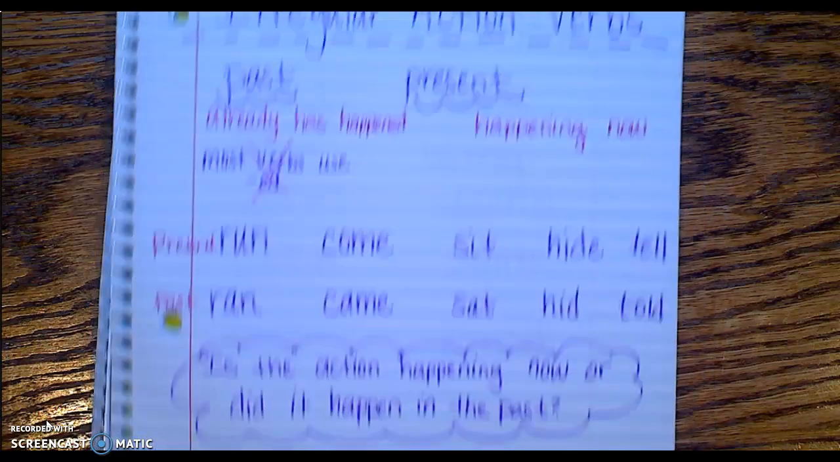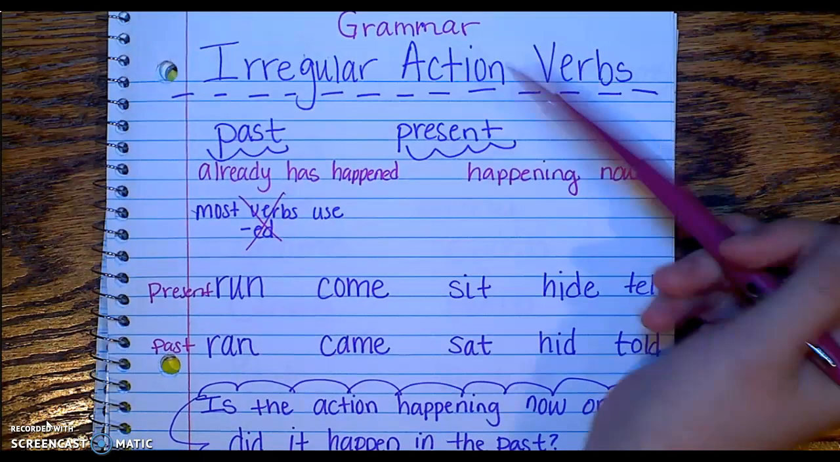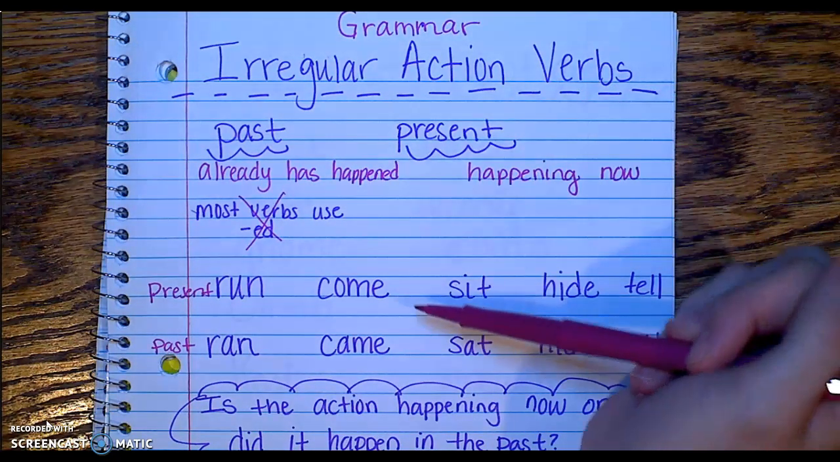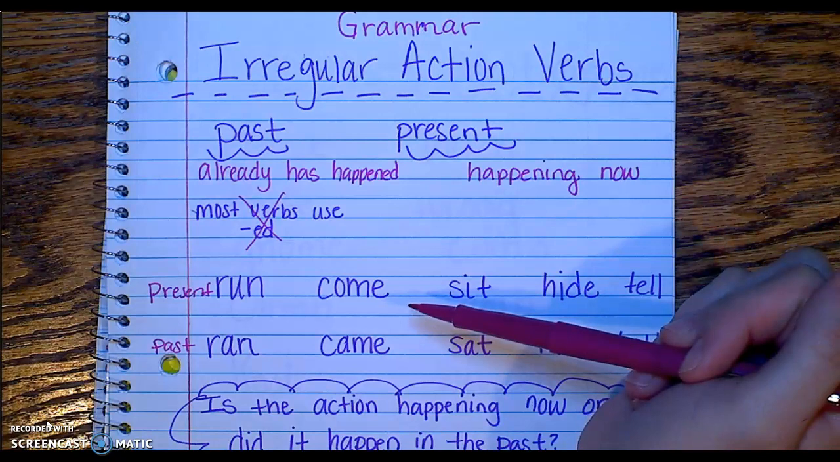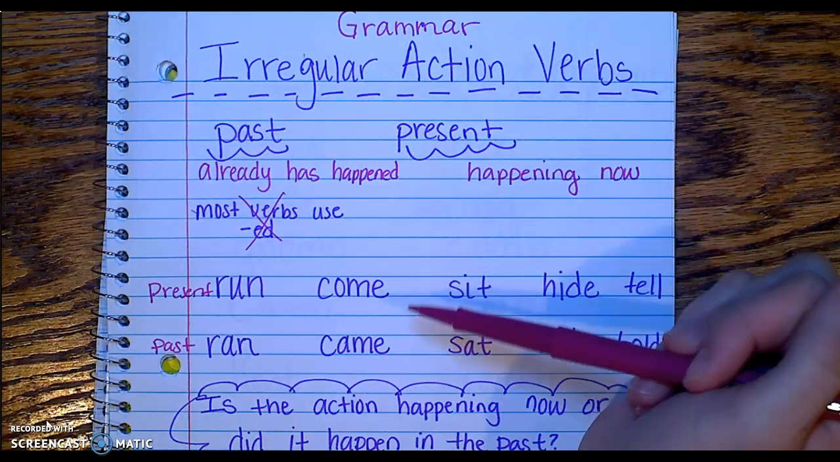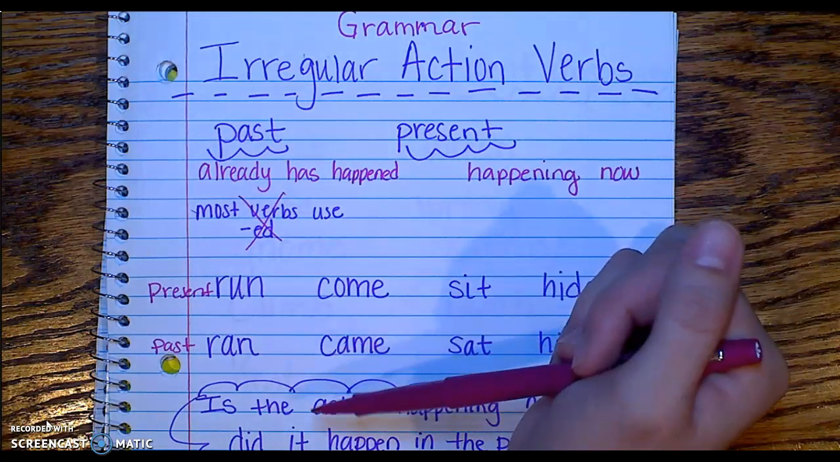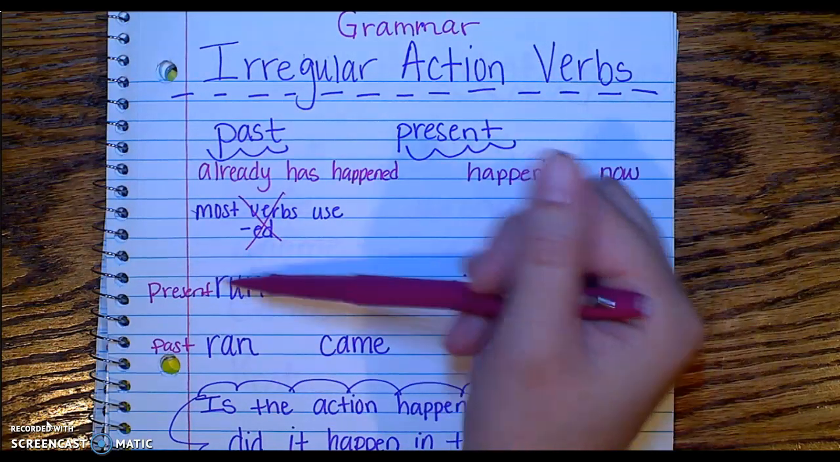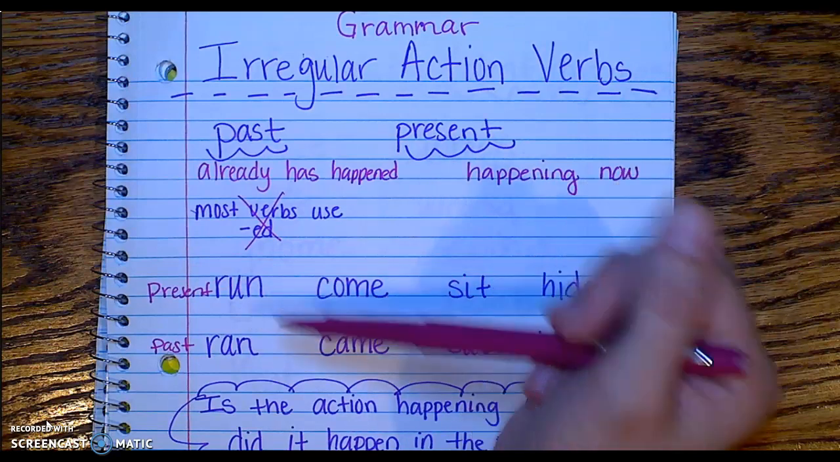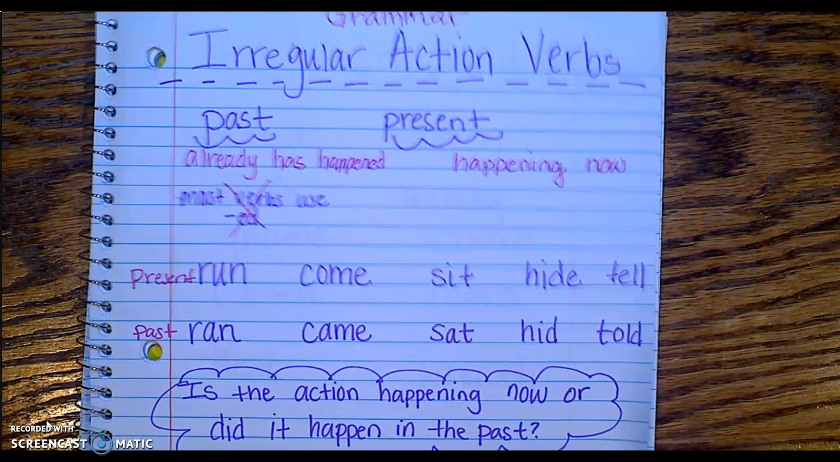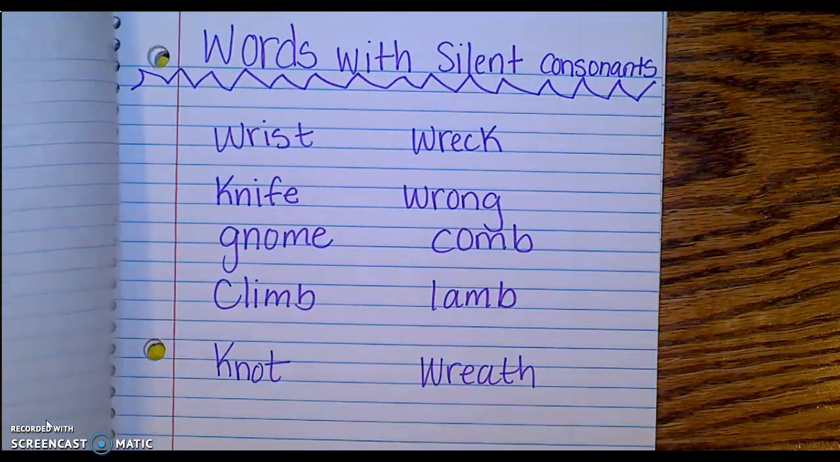All right, so that was irregular action verbs. Now, I put it back into the sentence to make sure it makes sense. If it doesn't make sense, try a different word. We don't want to sound like hillbillies. I run to the store. No, I ran to the store. Always put the words back into the sentence.